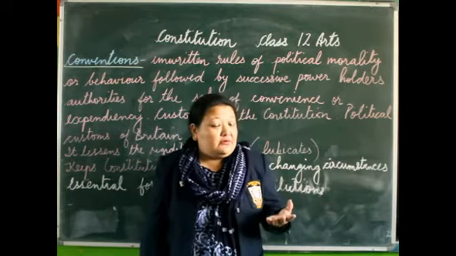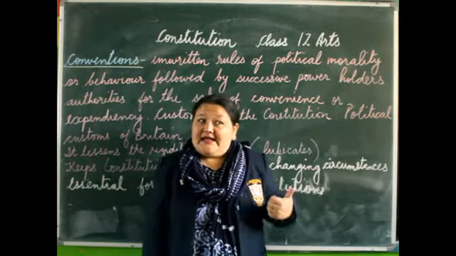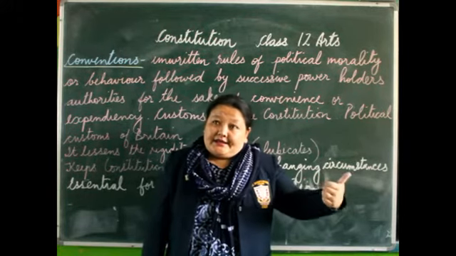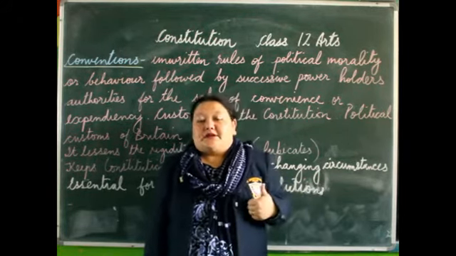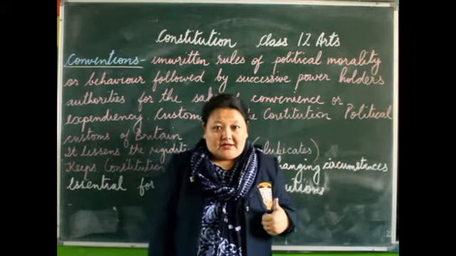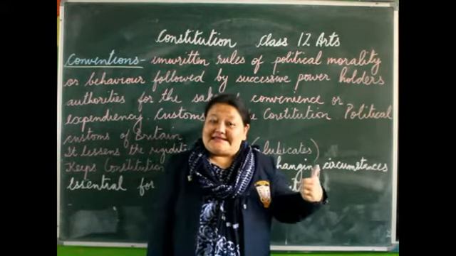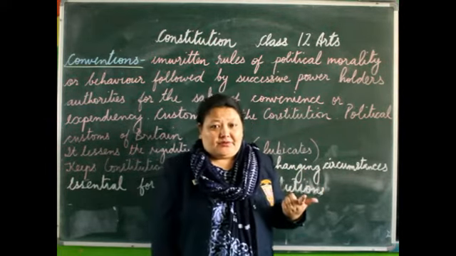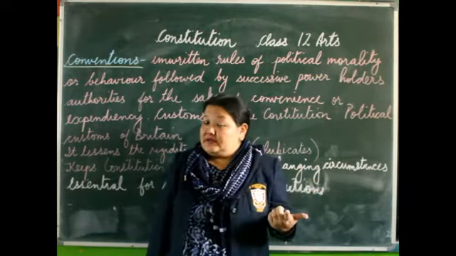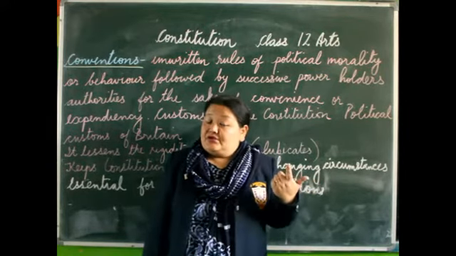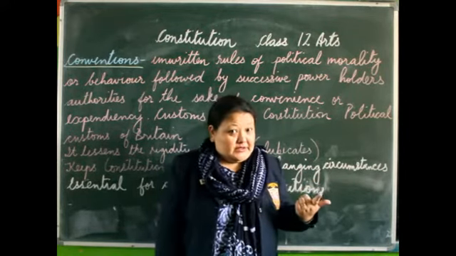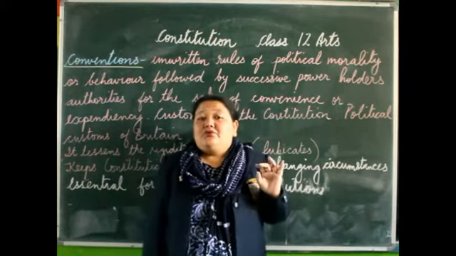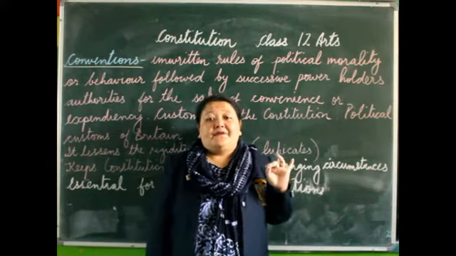Because in Britain, you know, you have a monarchical form of government. That means the monarch is the head of the state. The Prime Minister advises the monarch. The monarch is still the head of state. And then you have an aristocratic form of government also, because usually in the House of Lords, the members belong to aristocratic families. So it is aristocratic in nature. And at the same time, you have a democratic form of government.